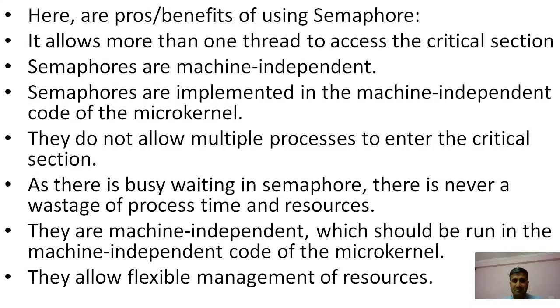Basically it is used to solve the critical section problem. The critical section problem is a very big problem in the operating system when we are working with multitasking and multi-programming. It can create starvation as well as deadlock situations. To avoid starvation and deadlock, we use certain criteria like mutual exclusion, bounded wait, and progress.